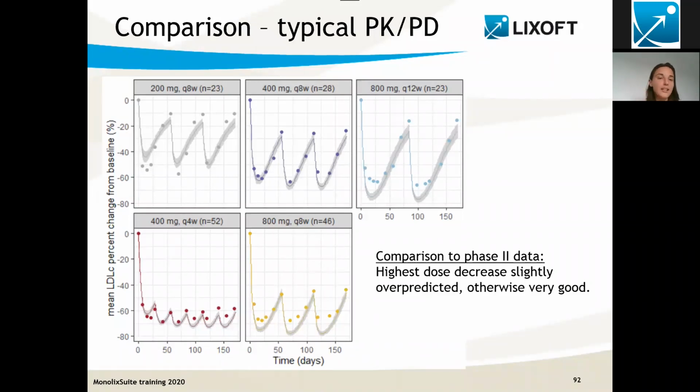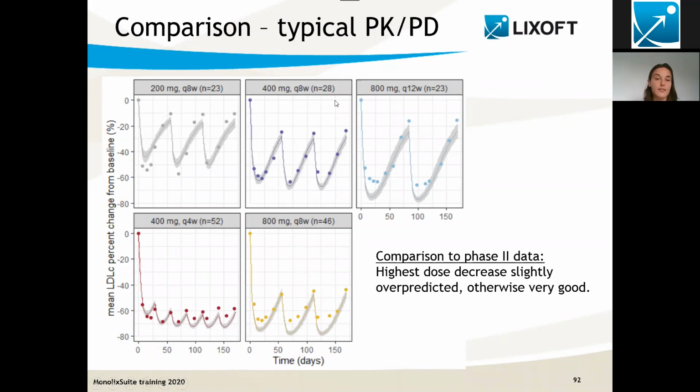And then I'm doing replicates of this simulation, considering each time a different set of individuals. Each time I'm doing the mean, exactly as in the clinical trial. And the band that we see here in gray corresponds to the prediction interval for the mean change from the baseline as predicted by the model.